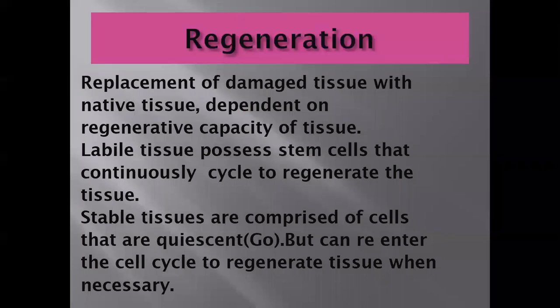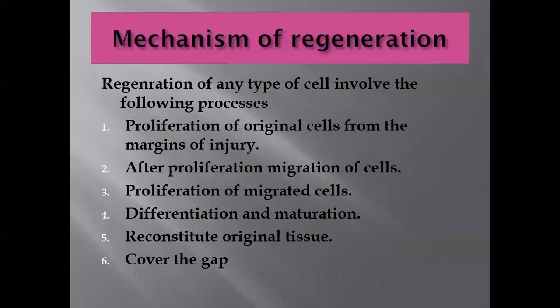Now the mechanism of the regeneration, how regeneration takes place. Regeneration of any type of cell involves the following processes. Number one, proliferation of original cells from the margins of the injury. As you know, the labile and stable cells are present at the site of the wound.